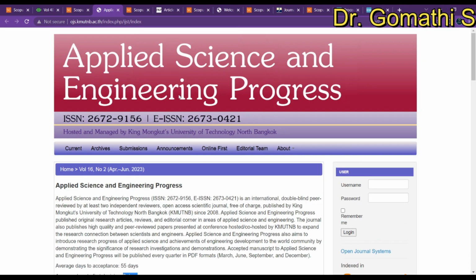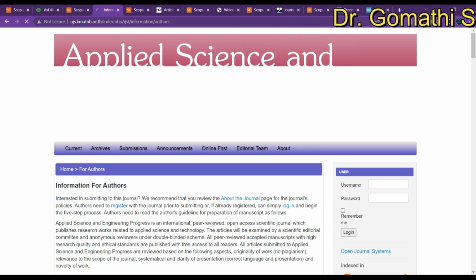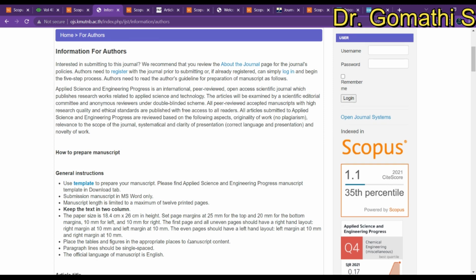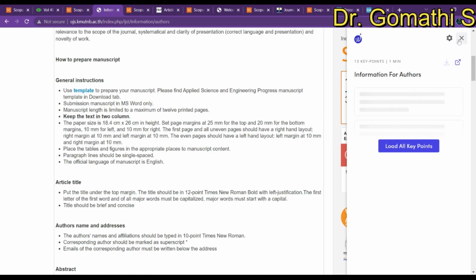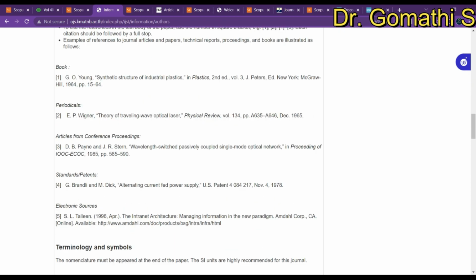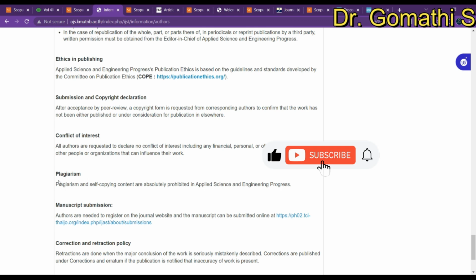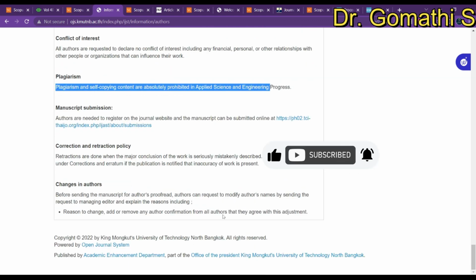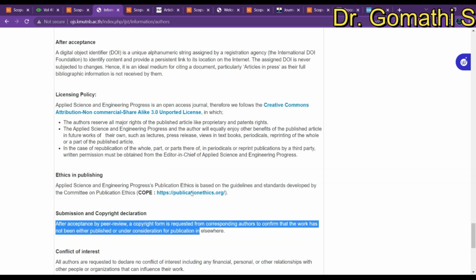If you go to the For Authors section, everything will be there: how much they'll be charging, what types of articles they're accepting, how you have to phrase it, the plagiarism policy, submission and copyright issues, and what you have to submit.